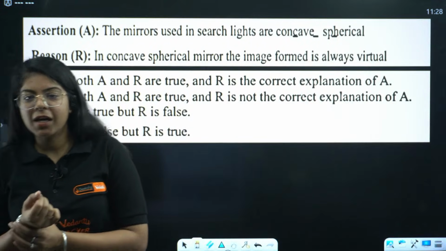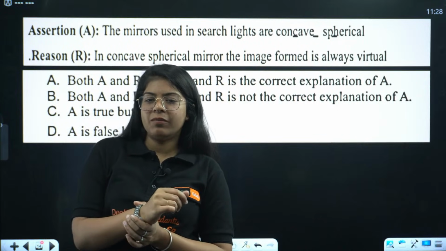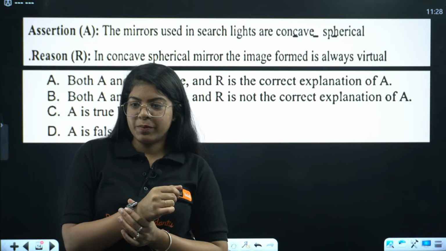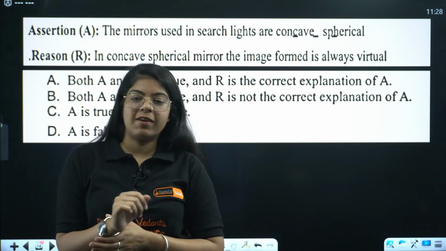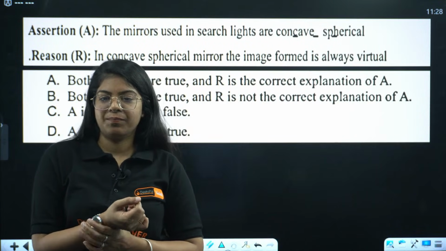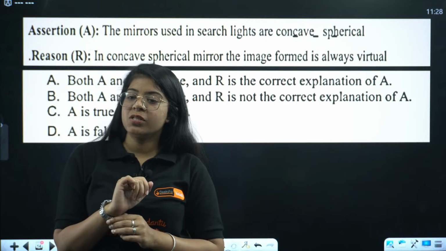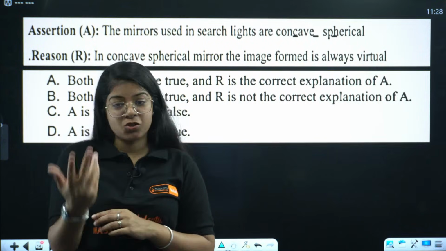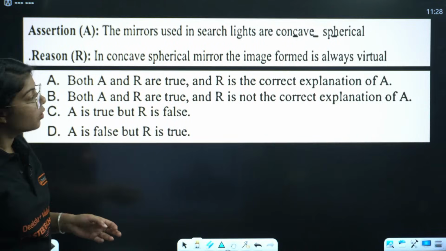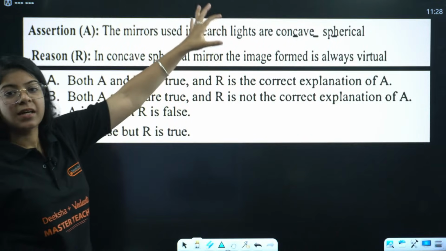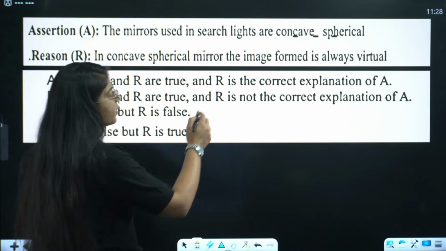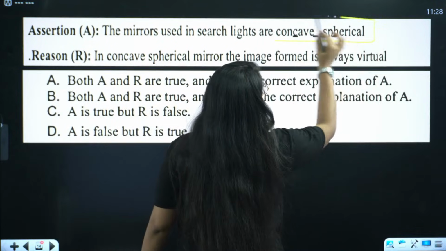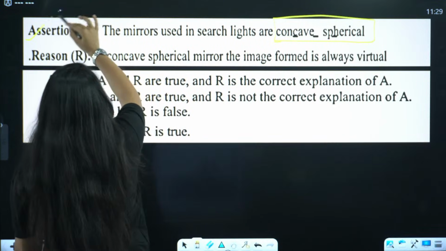Ramesh, Kirti, Harsh. Okay, everyone, Shreya, all of you, because only in one case the image is virtual. Very good, Shivani, great. Yes, the mirrors used in searchlights are concave spherical, that is true. So we know that in searchlights we do use concave mirrors, so the assertion is true.